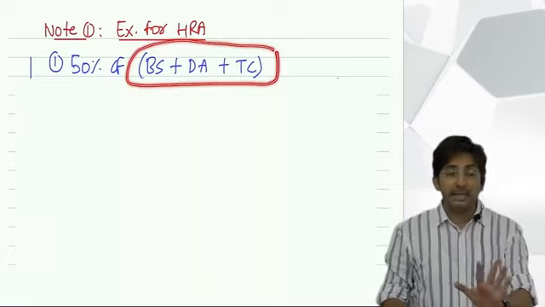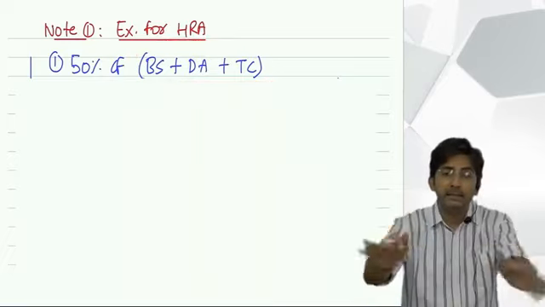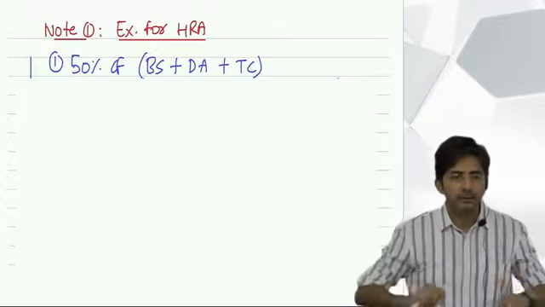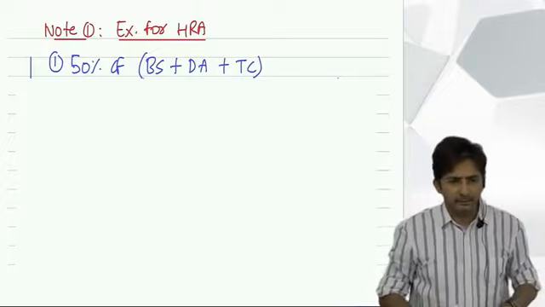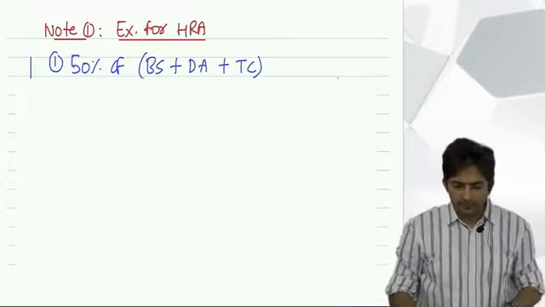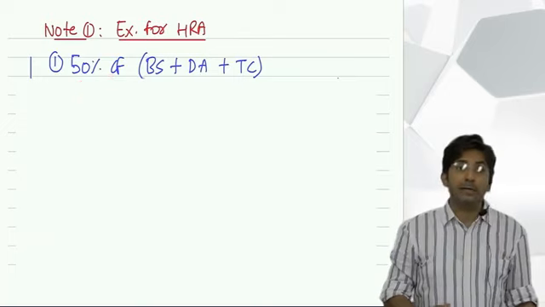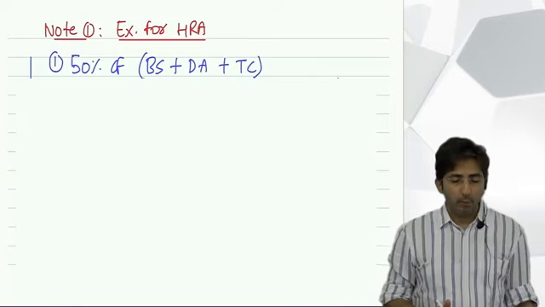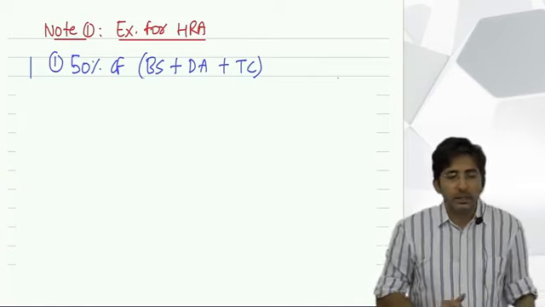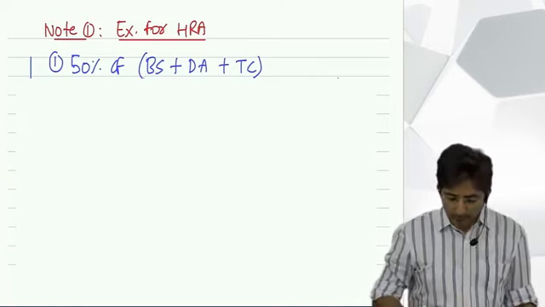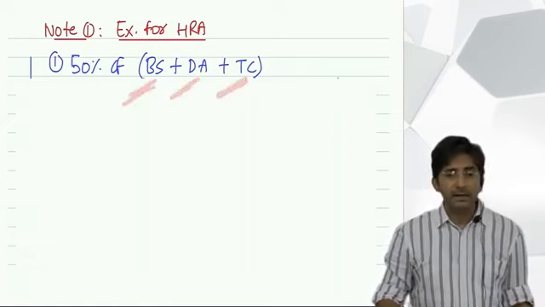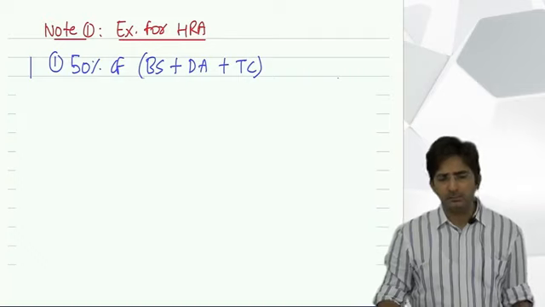As an employee, you might be getting many things in salary, but in the formula you will take only 3 things. 50% salary is not what you actually get from your boss month to month. You might get many items in the salary structure, but we take only 3 items: basic salary, dearness allowance and turnover commission.